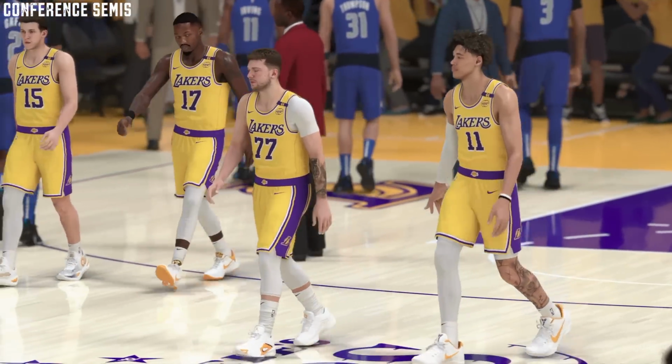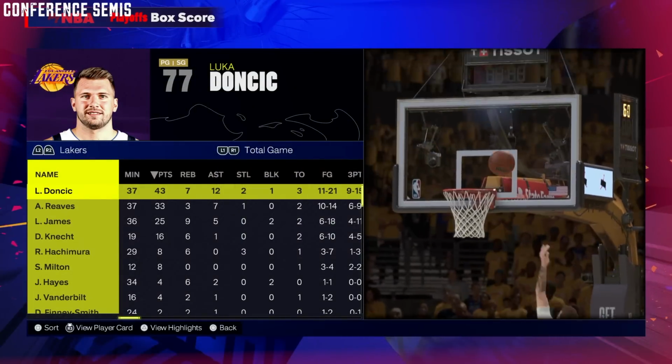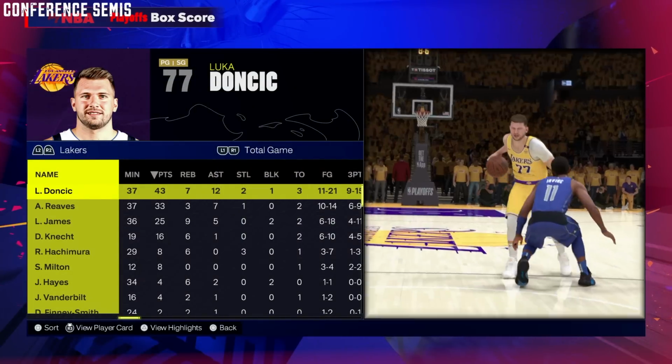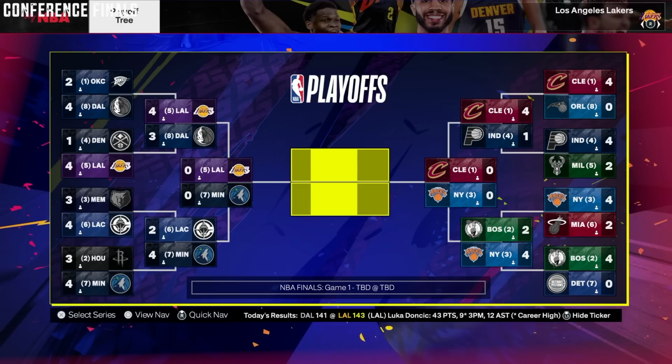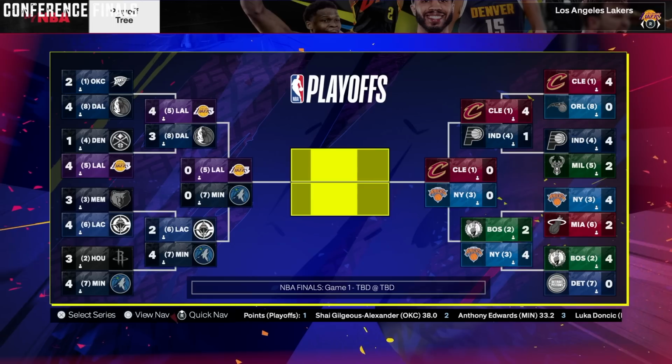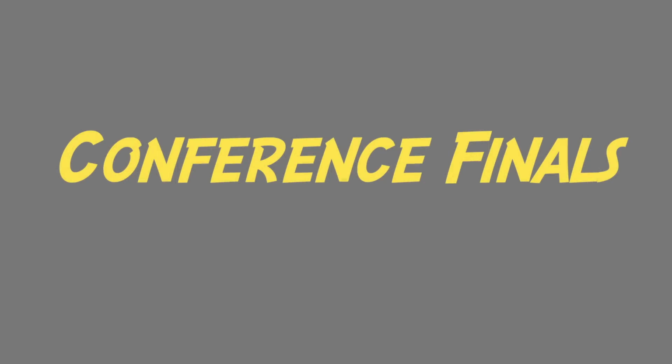And as we look at the stats after this game, Luka Doncic a game-winning basket, 43 points on the night. Austin Reeves had 33, but now, guys, we're on to the Final Four. What a matchup that was, as the Lakers with Luka and LeBron will face off against Anthony Edwards and the Timberwolves. And in the East, it is Cleveland versus New York. The Celtics just got eliminated, so they can't win back-to-back. So now let's find out which 2 teams will advance to the NBA Finals in today's NBA 2K25 simulation with the playoffs starting today. Here we go.